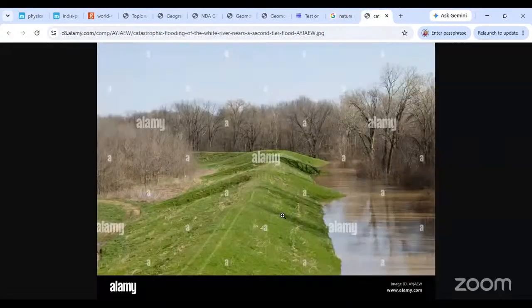Can you see this part? This is the river flowing. Can you see this little mound by the river? That is called a natural levee. It is naturally formed. The river brings in the silt and deposits it on the sides, just creating a very natural upward mound over there. So this is called a levee.